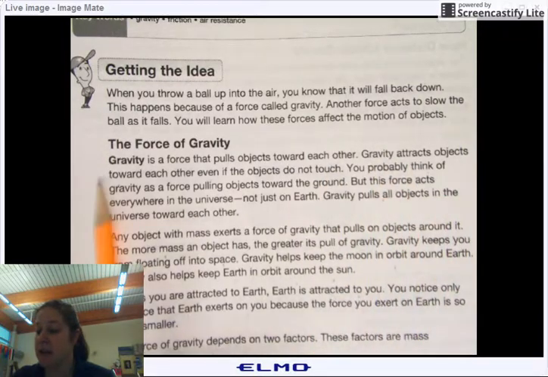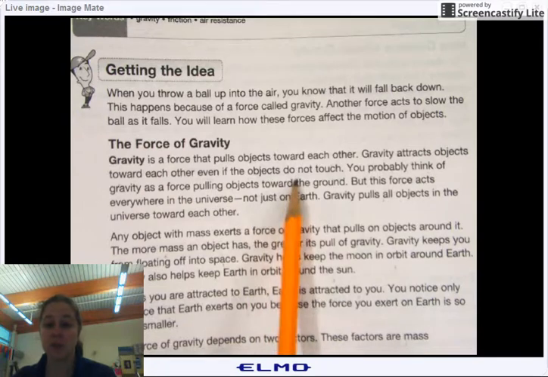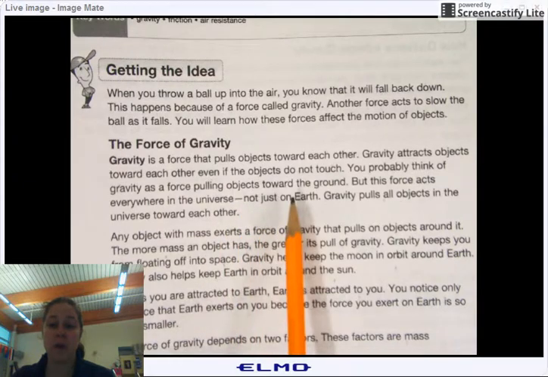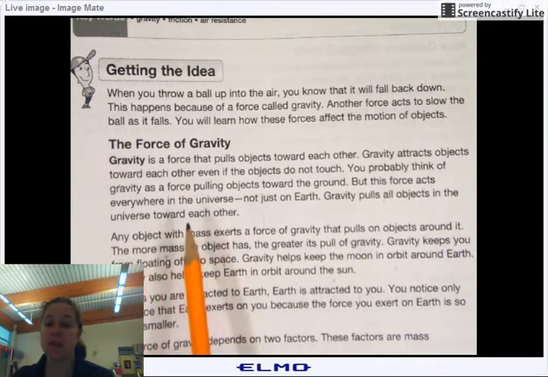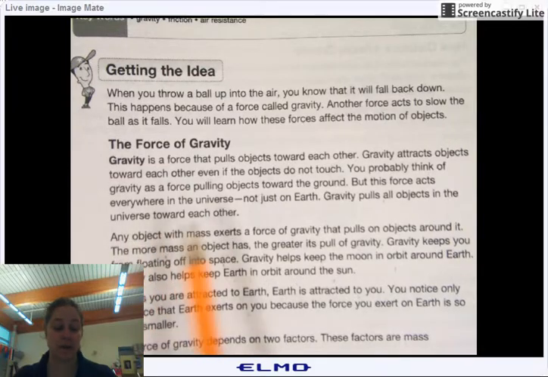Gravity attracts objects towards each other even if the objects do not touch. You probably think of gravity as a force pulling objects towards the ground. But this force acts everywhere in the universe, not just on Earth. Gravity pulls all objects in the universe towards one another.